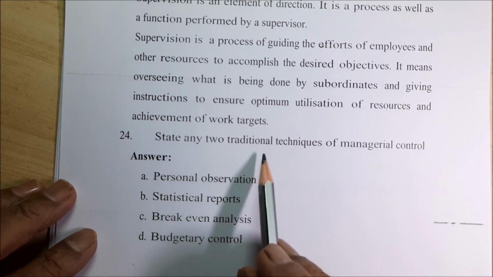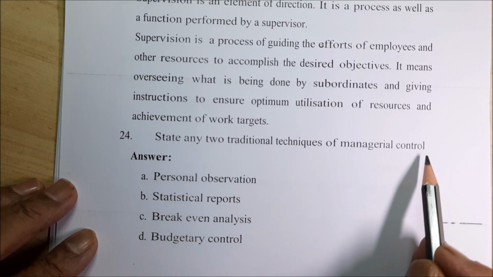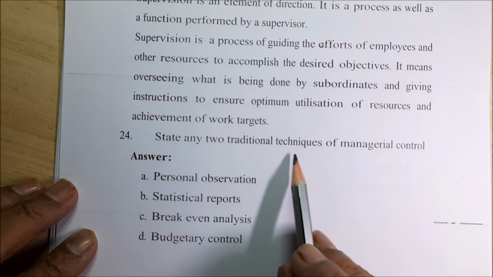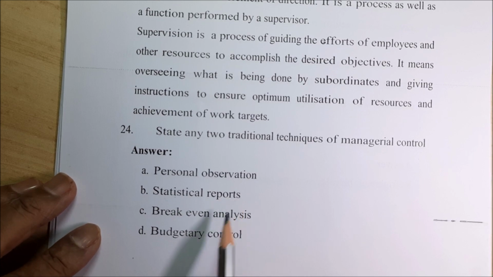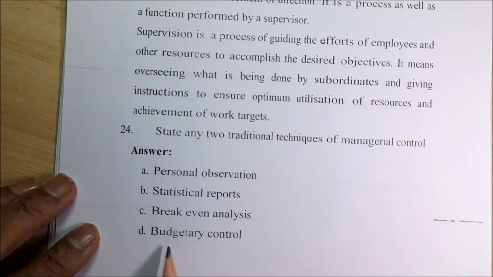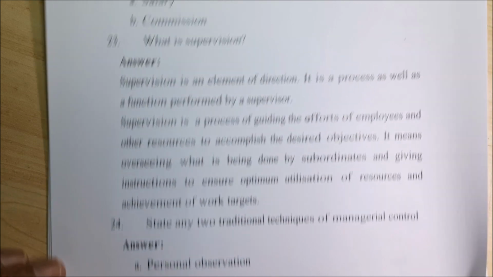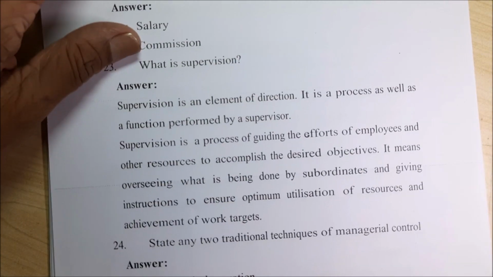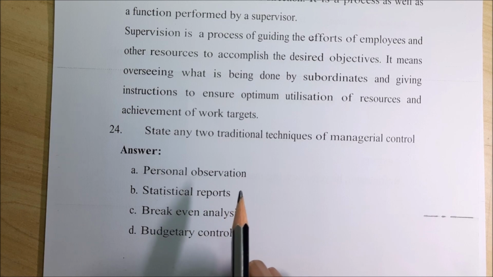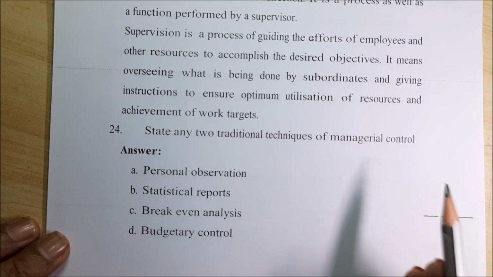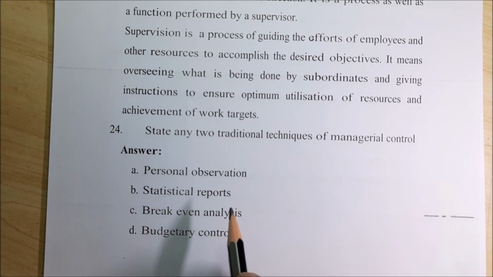State any two traditional techniques of managerial control. Traditional techniques: personal observation, statistical report, break-even analysis, budgetary control. So personal observation, say by seeing what the person is doing, I can tell what you have done. I will pick the statistics, and from this I will get that report.